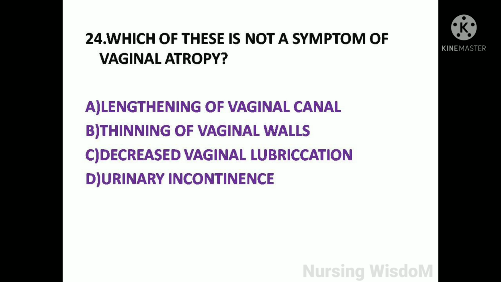Next question: which of this is not a symptom of vaginal atrophy? Option A, lengthening of vaginal canal. Option B, thinning of vaginal walls. Option C, decreased vaginal lubrication. Option D, urinary incontinence.